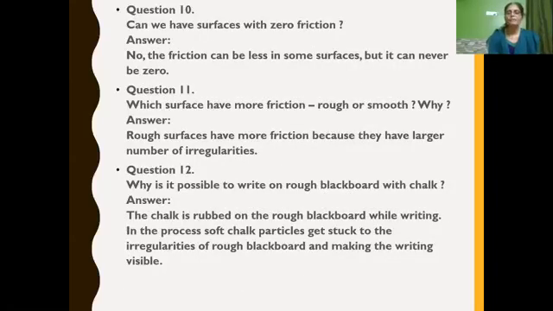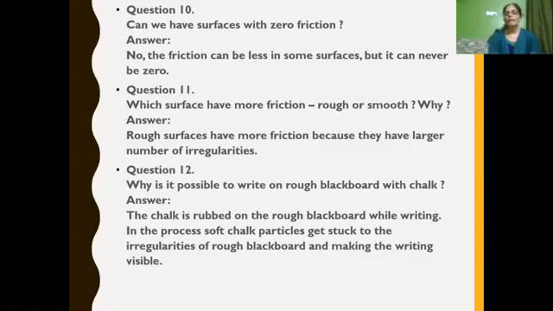Can we have surfaces with zero friction? If no friction is there, no object can move on the floor, isn't it? So there will not be any zero friction. The friction can be very less on some surfaces, but it can never be zero.